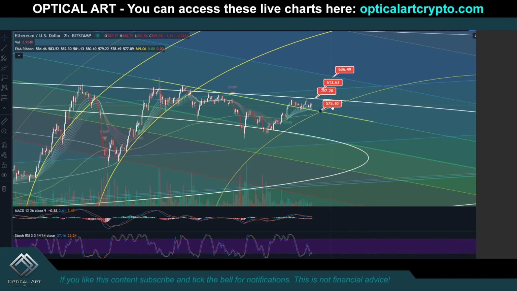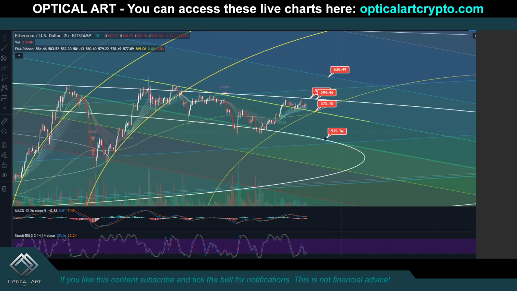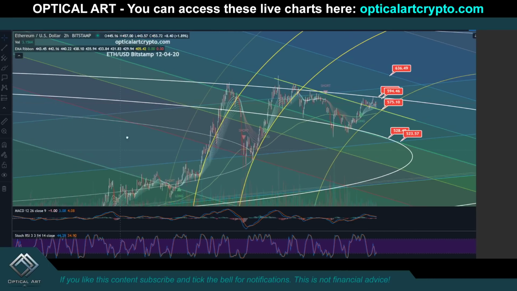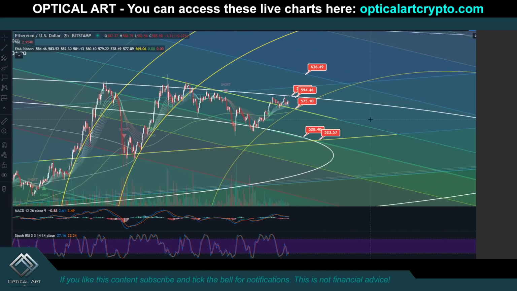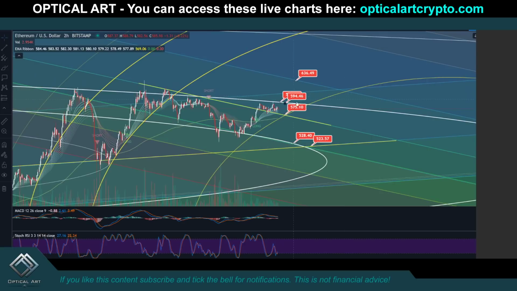Keep in mind, if we drop, we will probably drop down to this ring. This will be right around $528, and then you will have very strong support down here at $523. Take note of this trend line here, resistance, support. So this would be a very strong support level, potentially to catch a bounce. So again, upside target 597, downside target 528.